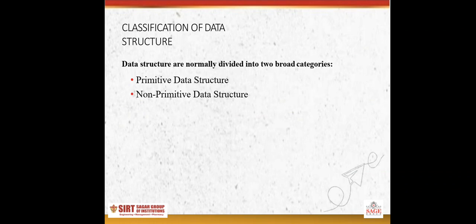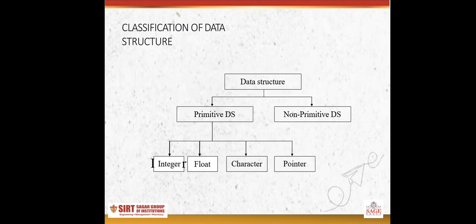Next comes classification of data structure. Data structures are normally divided into two broader categories: primitive data structures and non-primitive data structures. Primitive data structures are built-in data type data structures, and non-primitive data structures are user-defined data structures.